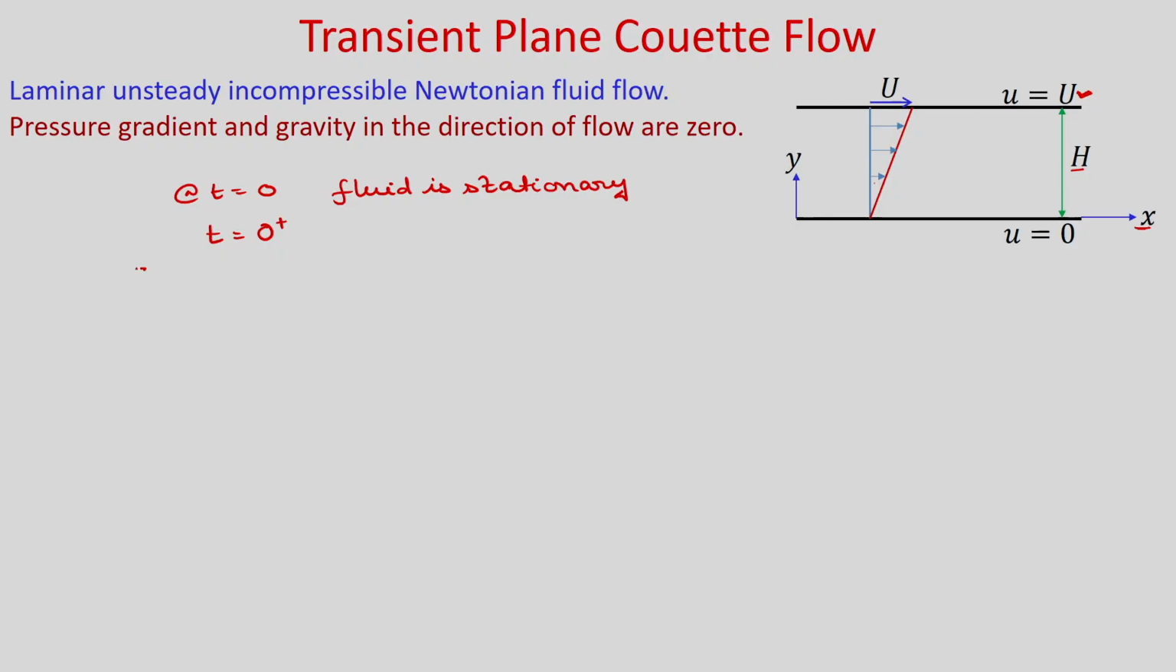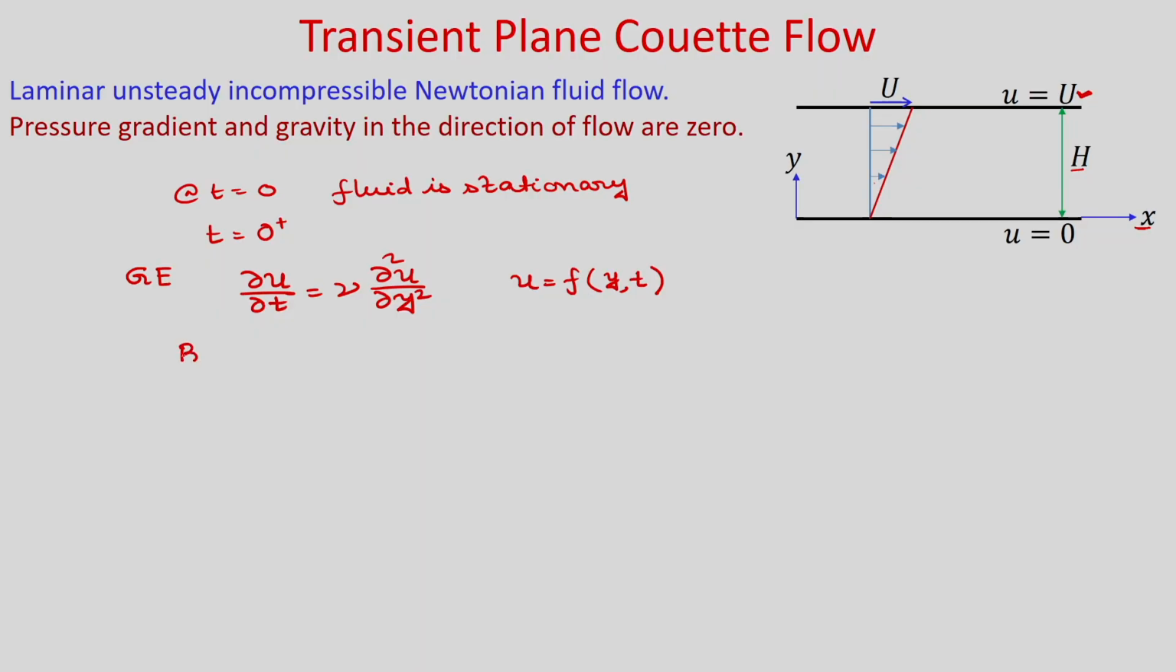So, we can write the governing equation as del u by del t is equal to nu, which is your fluid kinematic viscosity, del 2 u by del y square, where u is a function of y and t. So, in this case we cannot have the similarity solution. So, we need to use some other method.